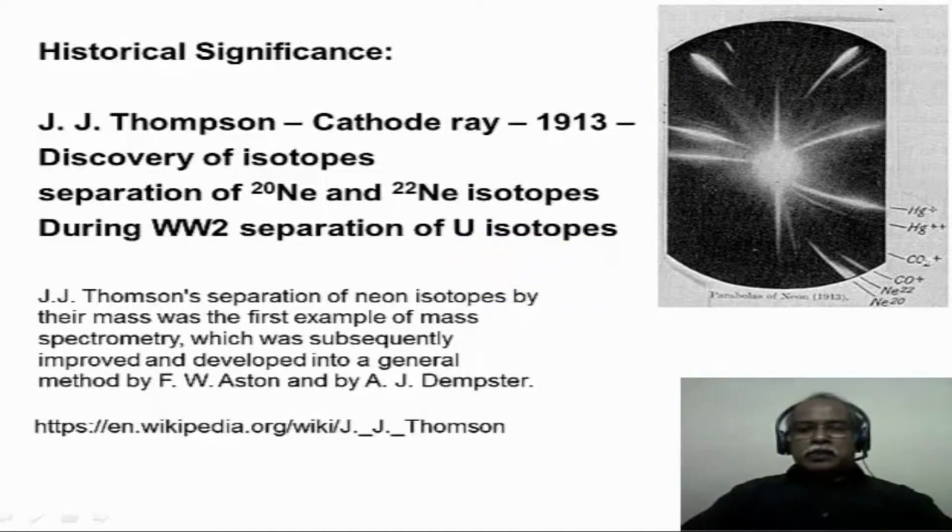Now this picture here shows the photographic picture of the mass spectrum that was recorded by J.J. Thomson. You can see here the two lines corresponding to neon 22 and neon 20, in addition to carbon monoxide, carbon dioxide, and peaks corresponding to mercury 1 and mercury 2. Now the experiment that was done by J.J. Thomson probably was the first ever experiment on mass spectrometry in which the neon isotopes were separated based on their mass. This technique was further subsequently improved and developed by his co-workers Ashton and Dempster.